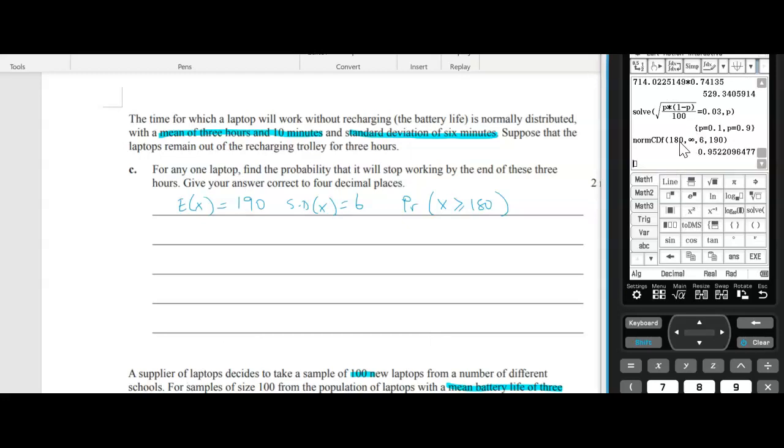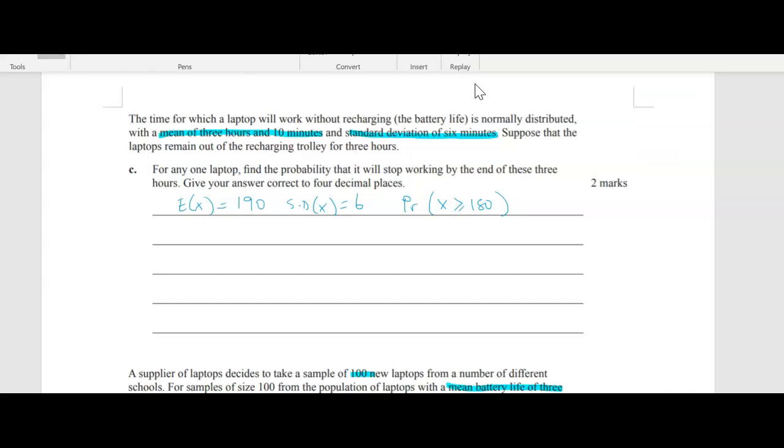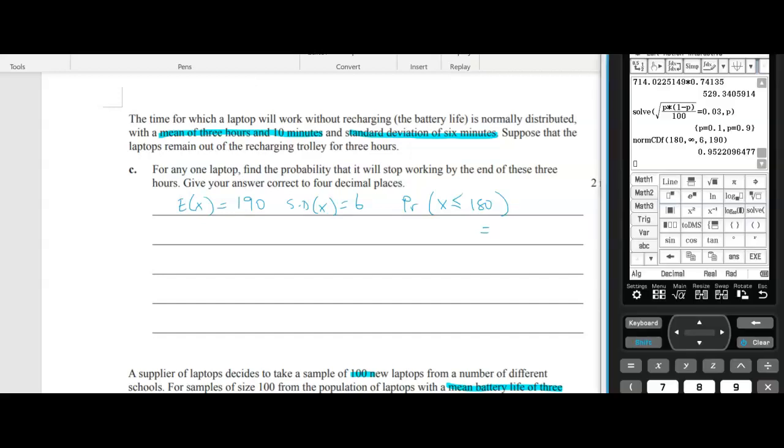All right, I just realized that I did my inequality around the wrong way. So less than 180. We want it to stop working by 3 hours. Okay, so let's go back to the calculator. I'm just going to change these values. The 180 will become negative infinity, and then we're going up to 180.